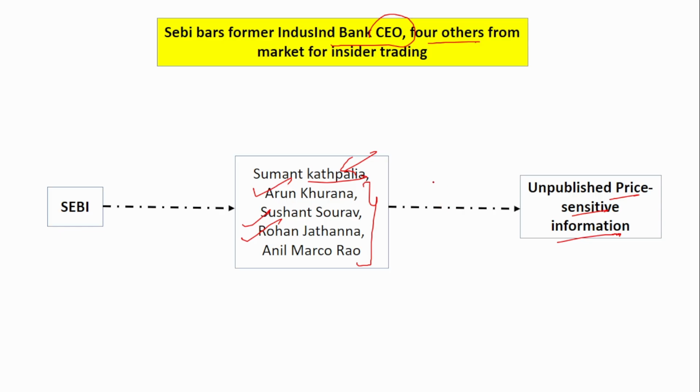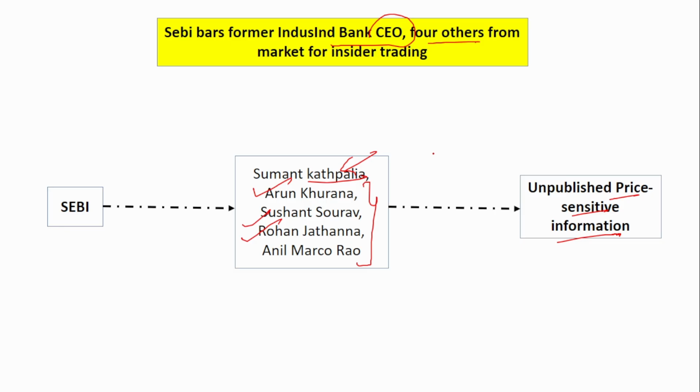Okay, if you see, they had sold certain shares even before publishing this unpublished price sensitive information. What happens is that the CEOs or the senior officials have access to the company's information even before it is published to the media, or even before it is given to SEBI.